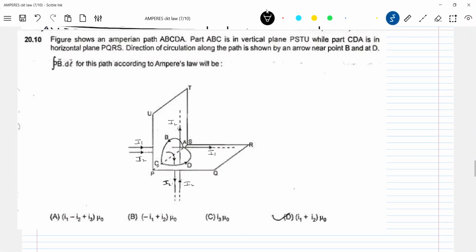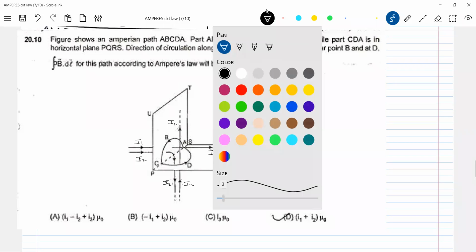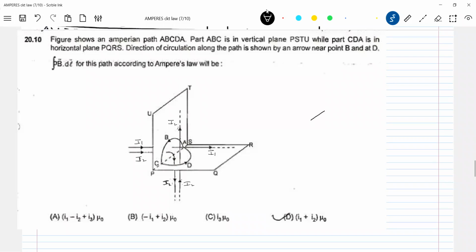Or else you break up this entire problem into two parts. You break up this one. So for this, this is A, B, C. One current, what's happening to it? It is leaving. So it will be like this. Okay, this is I1, no?